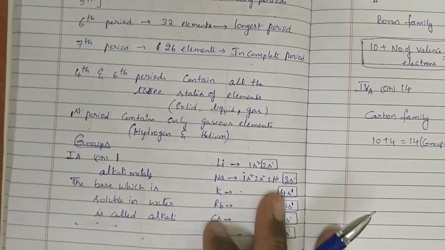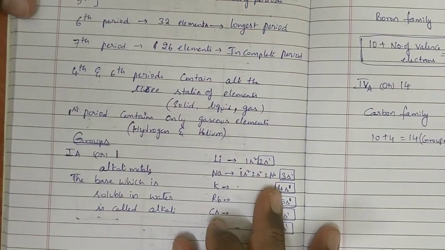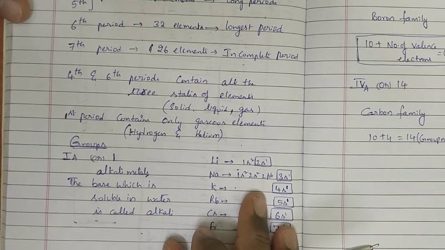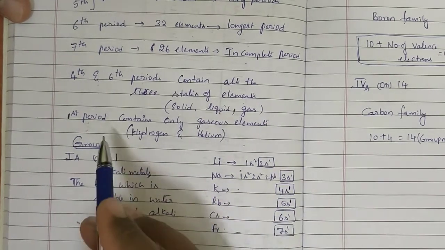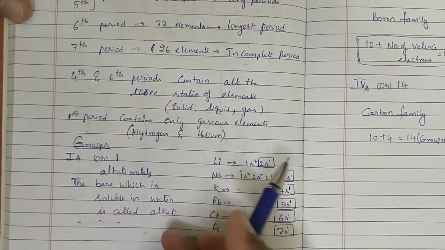The fourth and sixth periods contain all the 3 states of elements. So all the 3 states, solid, liquid and gas, are present in only 2 periods. Those are the fourth and sixth periods. The first period contains only gaseous elements, hydrogen and helium.